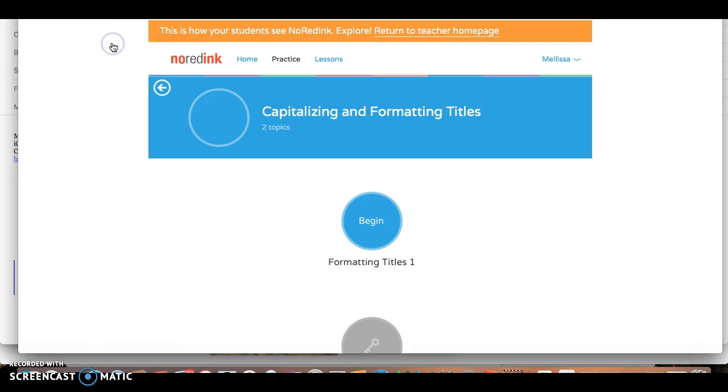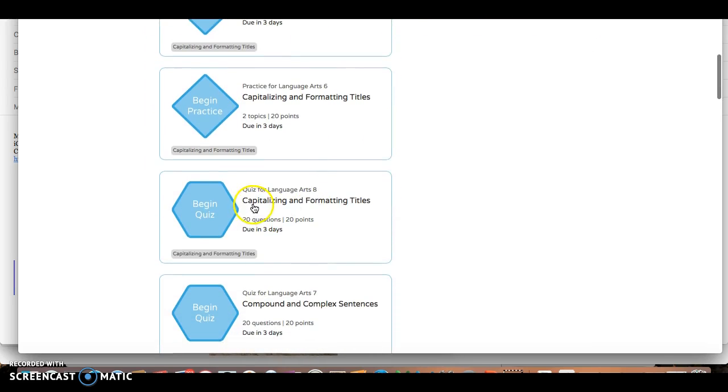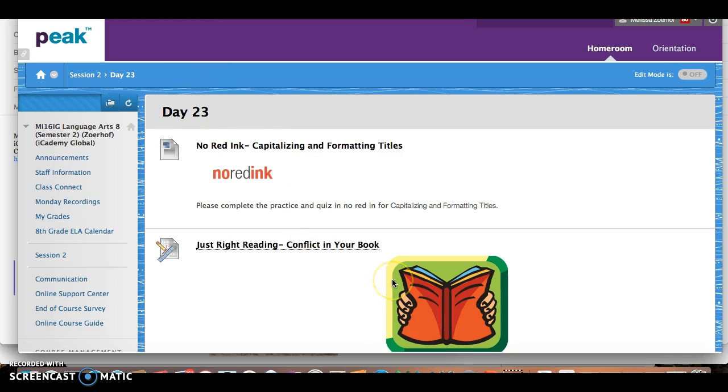After you're done practicing, you will be popped back to your home page, and then it will be time for you to begin the quiz, the capitalizing and formatting titles quiz, and you'll click on begin quiz and then go from there. I will be checking at the end of the week the grades that you received on your quiz, and those grades will go right here into your My Grades section that you'll be able to see by the end of the week.